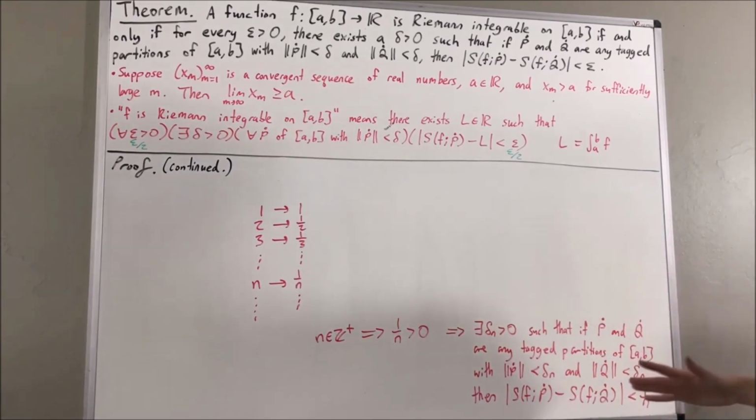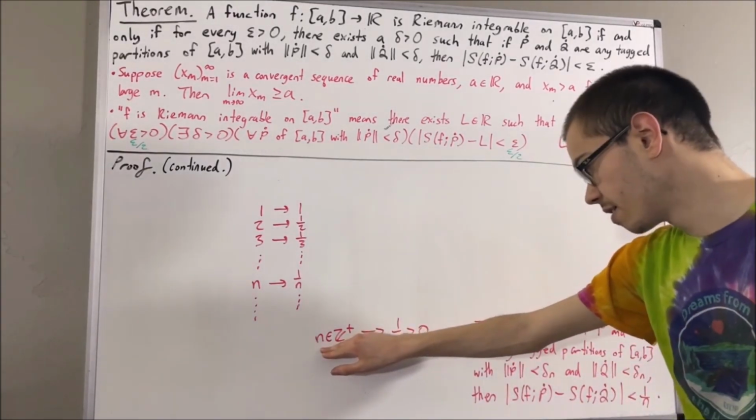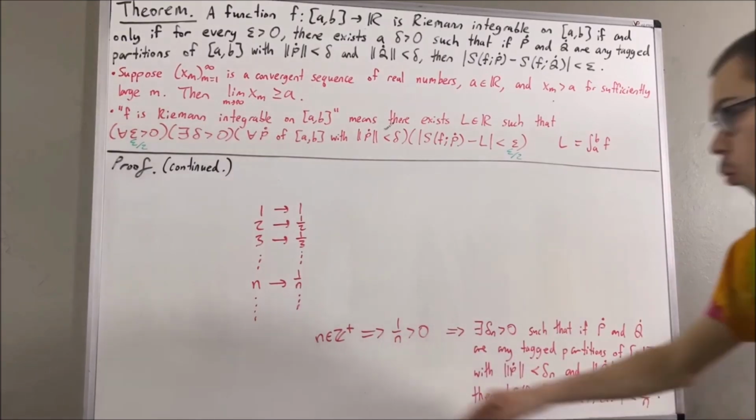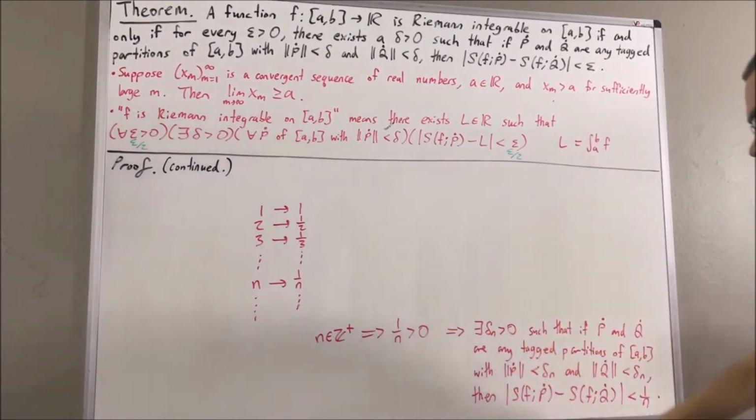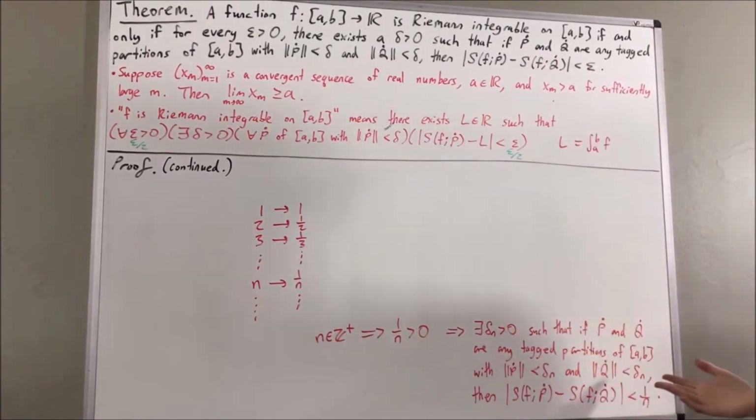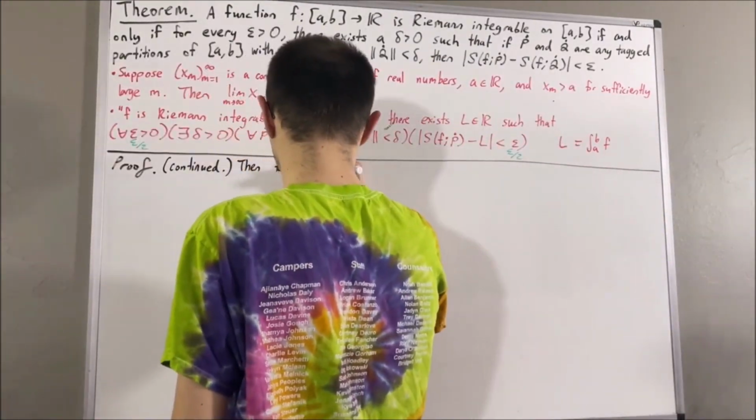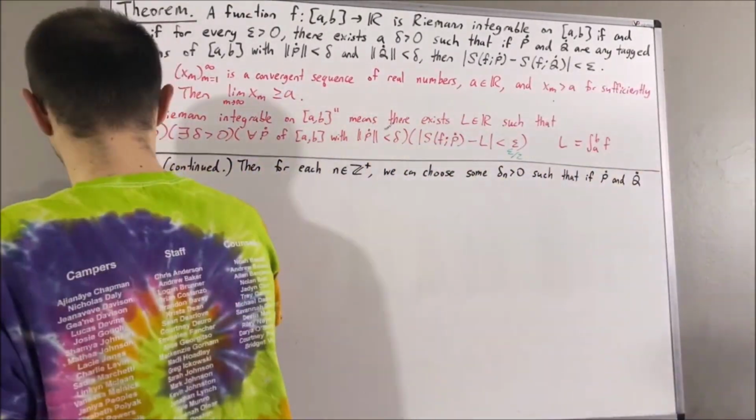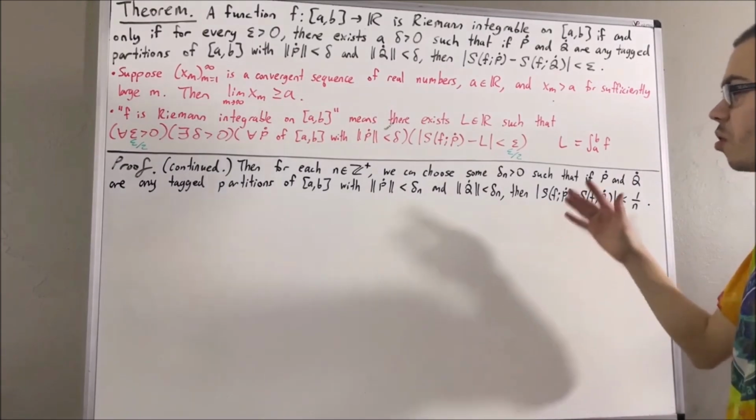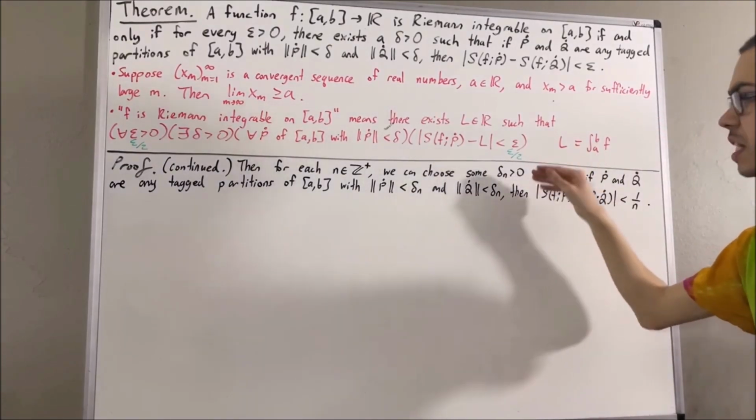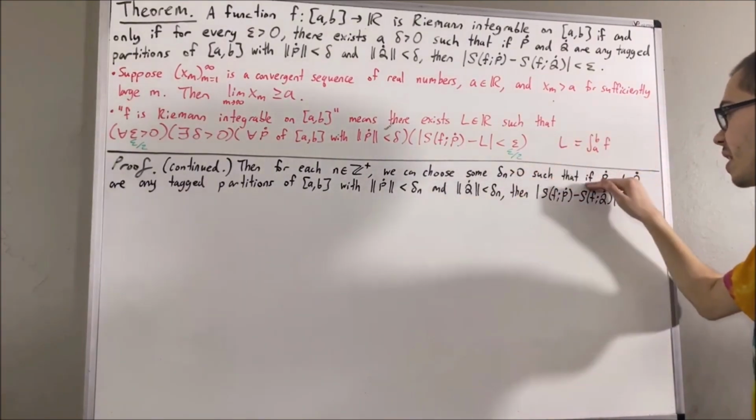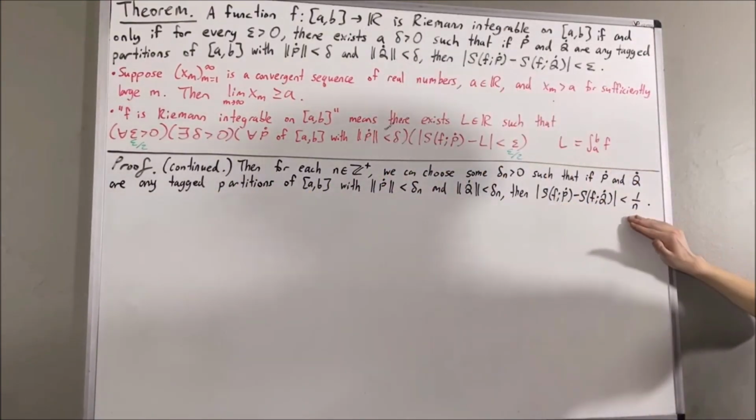So what this is essentially telling us is each positive integer n can be mapped to a positive real number delta n, which has this property. So 1 gets mapped to delta 1 with this property, 2 gets mapped to delta 2 with this property, 3 gets mapped to delta 3 with this property, and so on. So we have a sequence of positive real numbers, delta 1, delta 2, delta 3, and so on and so forth. And each term in that sequence satisfies this property.